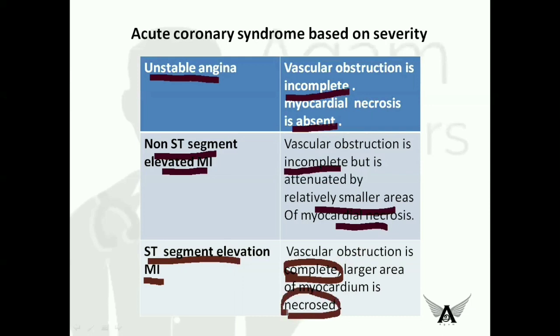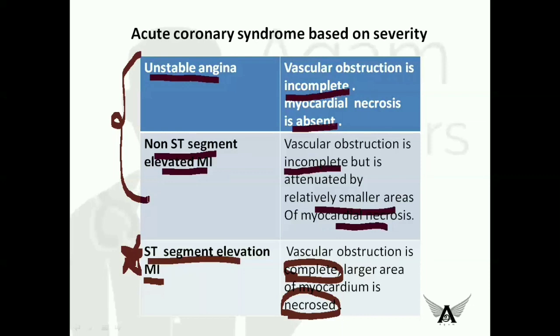By comparing these three, we can say the most severe type is the ST segment elevated MI, and it is the most dangerous type. What we have to note is that unstable angina and non-ST segment elevated MI, on prolongation, can lead to ST segment elevated MI.